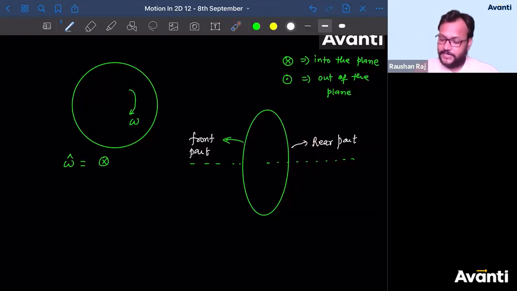Now, if the particle is rotating in this fashion, if the particle is moving in this fashion, now tell me what is the direction of omega?